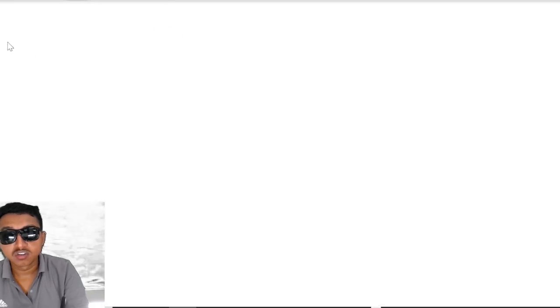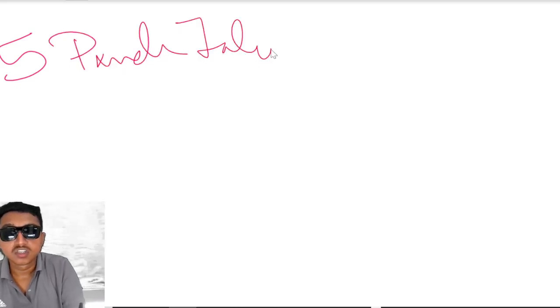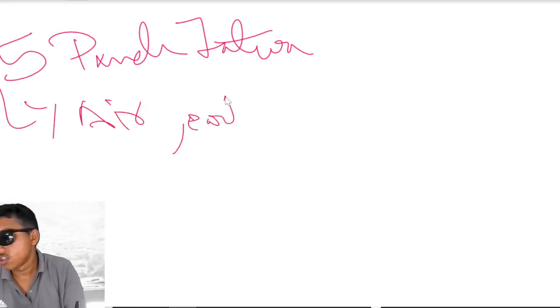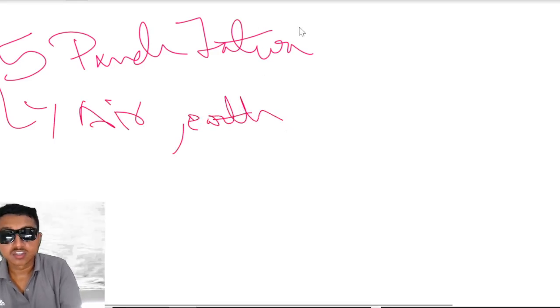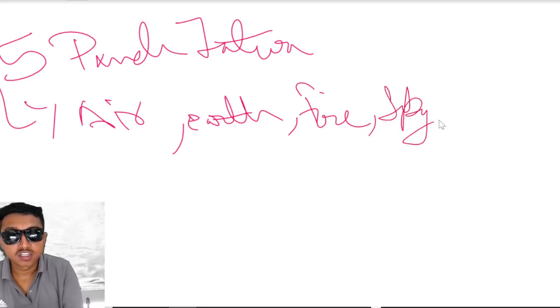What are those five things? Five tattvas. Okay, Panch Tattva. Panch Tattva includes air, earth, fire, sky, and what's next?